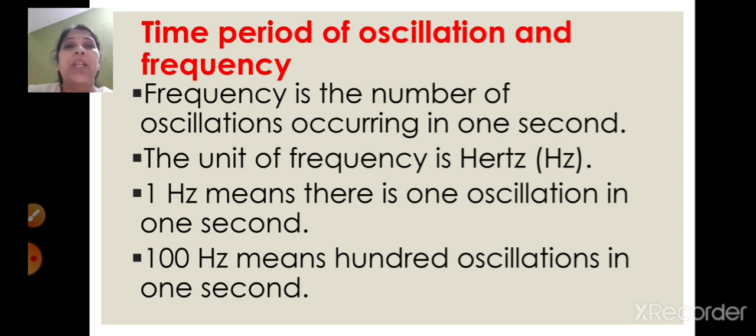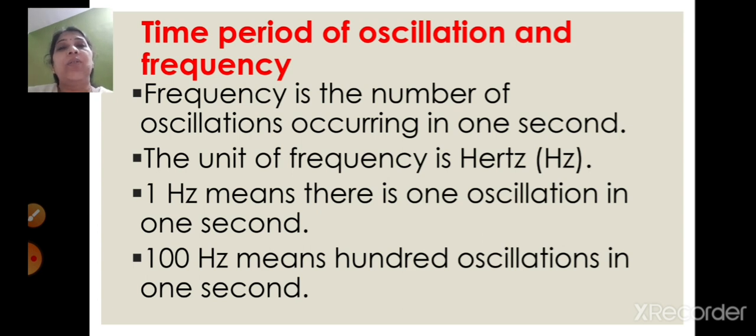The frequency will decrease when the length of the pendulum increases, and the frequency will increase when the length decreases. And the frequency does not depend upon the amplitude of the oscillation. If there is a change in the amplitude, the frequency will remain the same.